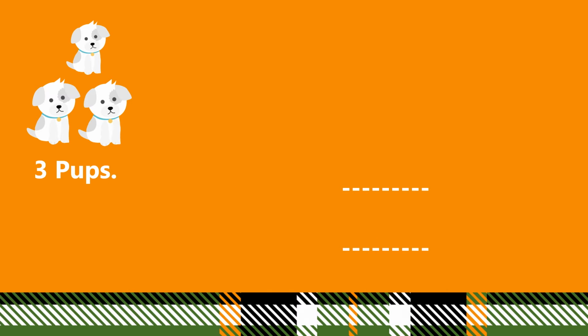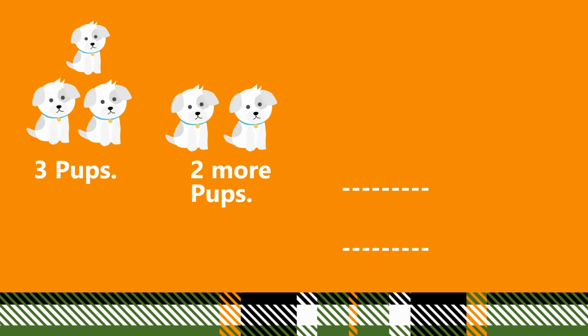Now let us learn addition story sums with the help of some examples. Here you can see 3 puppies. If we add 2 more puppies, then what will be the answer?